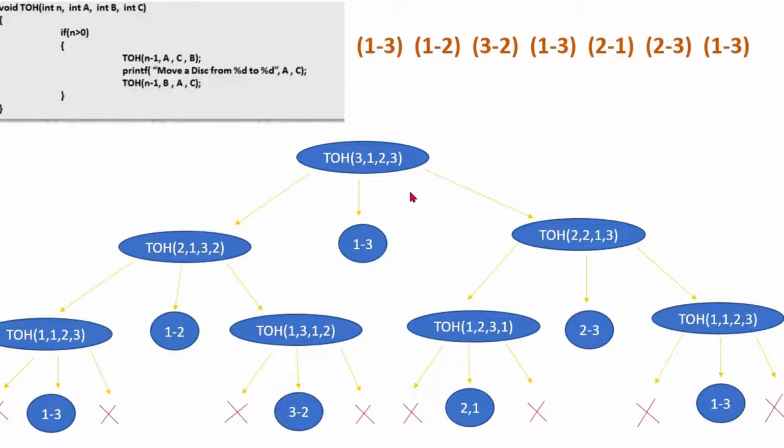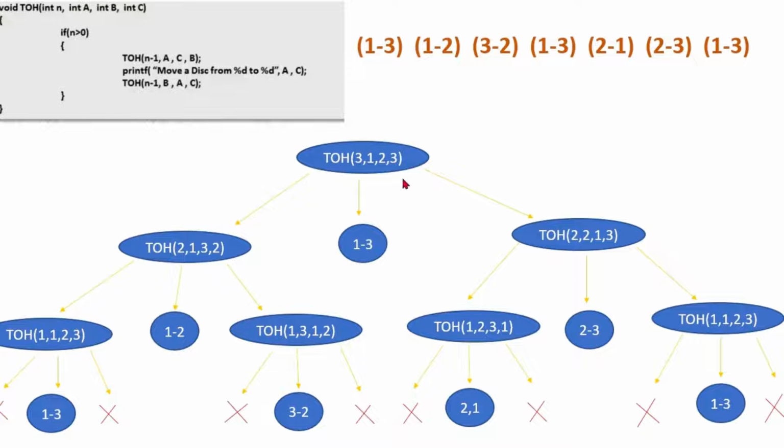Now let's look at the recursive tree for this problem. As we know from the working of recursion, the first call has to be finished, then it will print this one and call this one. So this recursive call has been expanded. After one ring, the next call is for 0 rings. We gave a condition that the number of rings should be greater than 0 to transfer the rings. When the number of rings equals 0, it is still considered a recursive call because it checks the condition n greater than 0. As n equals 0, it terminates, but the call has been made.